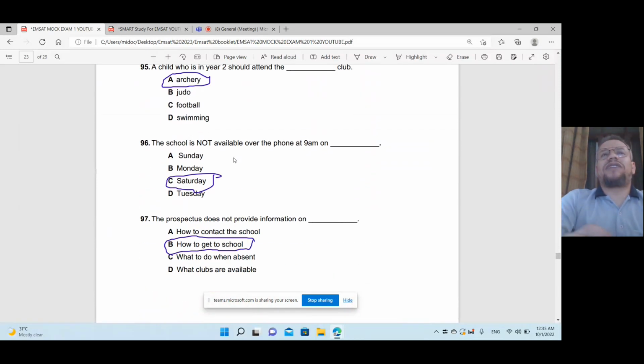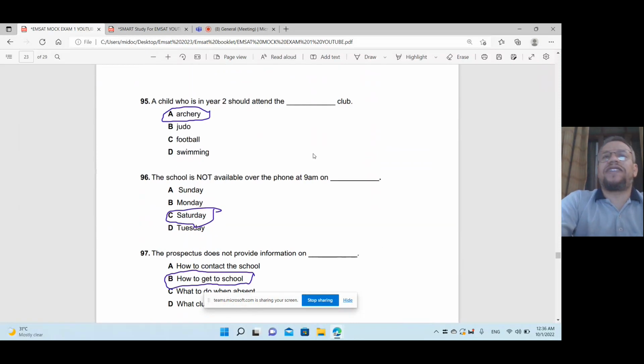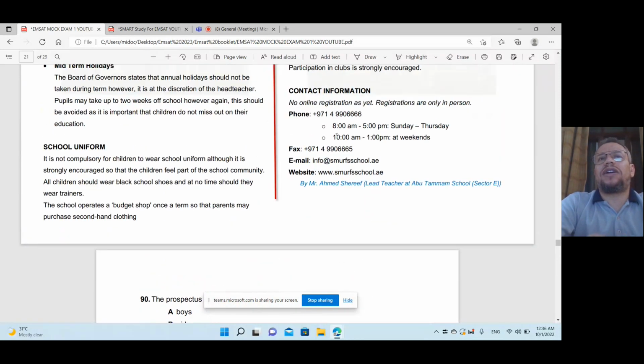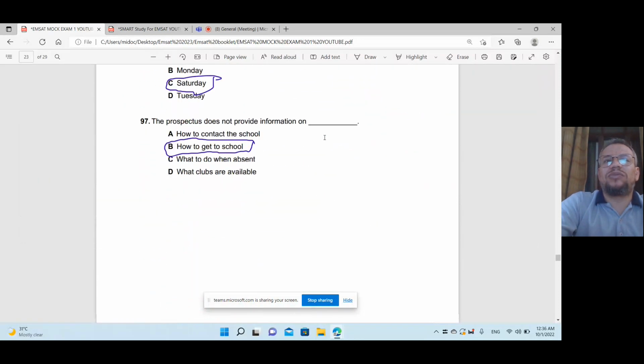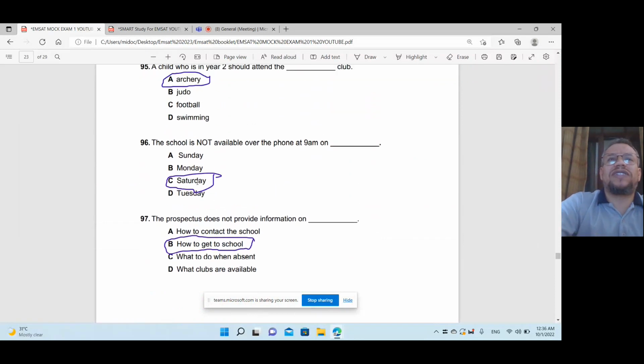The school is not available over the phone at 9 a.m. on Saturday. You will find that at 9 a.m. on Saturday, they are off. Look at this. From Sunday to Thursday, they are open from 8 to 5 p.m. And from 10 to 1, they are weekends. I mean, Saturdays, one of them, Fridays, one of them. So Friday, Saturday, you will find that at 9 a.m. they are closed. So the answer should be about 9 a.m. on Saturday. I don't have Friday here, so the answer is Saturday.